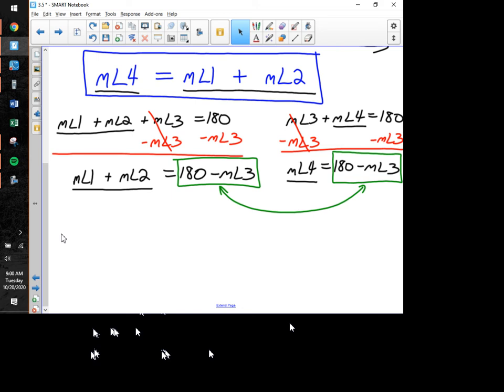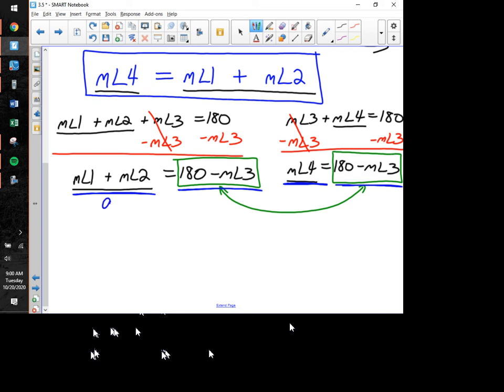We really missed out on this concept this year because we decided not to cover much at all of Chapter 2. But there's an important property in mathematics called the transitive property. It basically reads this way. If this expression right here, measure of angle 1 plus measure of angle 2, is equal to this expression, 180 minus the measure of angle 3, and then I follow this green arrow here, 180 minus the measure of angle 3 is also equal to this quantity right here.